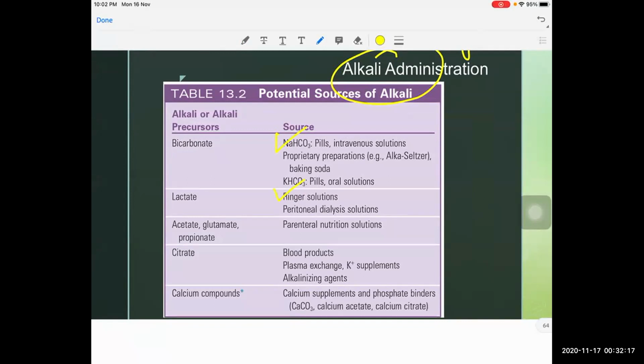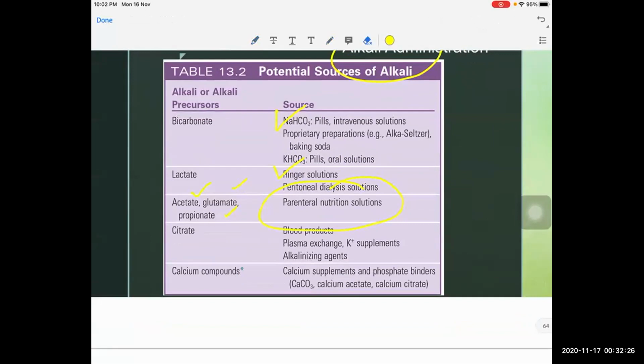And parenteral TPN, parenteral nutrition solutions, will contain acetate, glutamate and propionate, which will cause alkalosis. And also blood products, massive blood transfusion. To chelate the calcium ions, in our blood products we will be using citrate as a chelating agent.